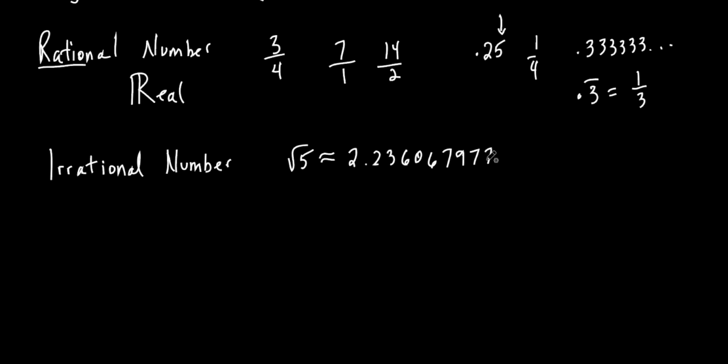2.236067977. Now it kind of looks like it might repeat those sevens, but if I had a calculator that went out further than this does, you'd find out that it might repeat a couple numbers, but it doesn't repeat the same pattern over and over and over again. All right? So this is considered to be an irrational number. The decimal doesn't stop and it never repeats. So square root of 5 is not rational. It's what? It's irrational. You got it?